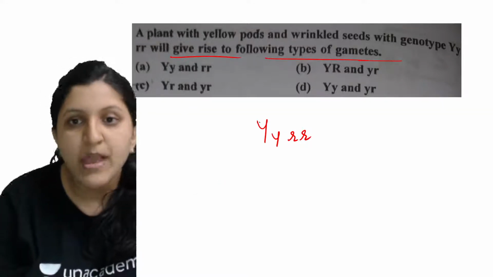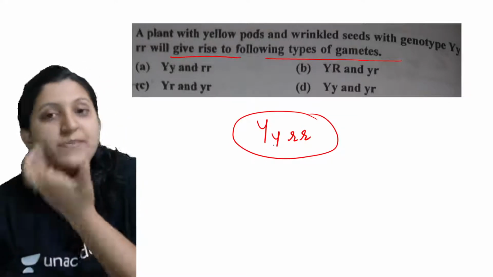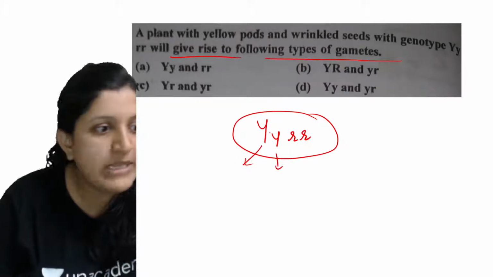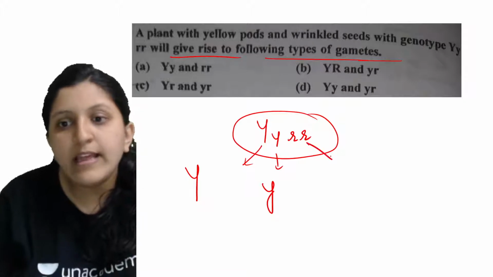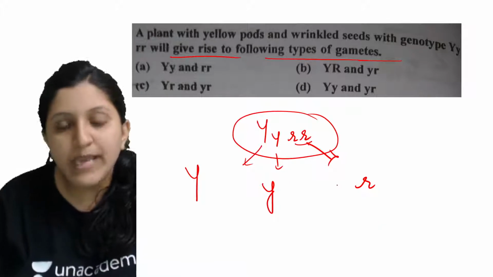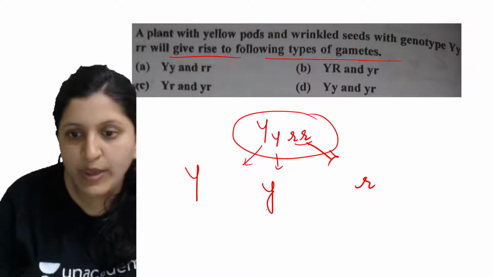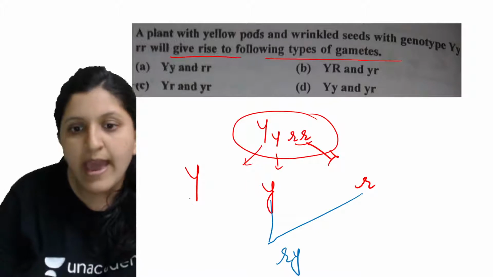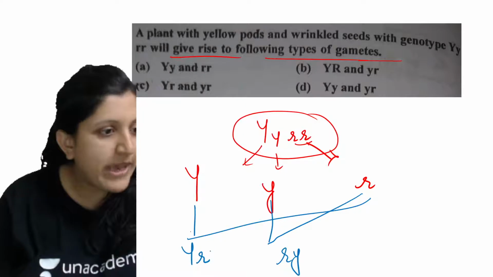So let's do this one. They have already given this genotype, so all we need to do is make a combination here. You can see here two of them are separate, like one is capital and one is small. So we will write this as Yy, and for the other one both of them are the same, so we'll be taking only one. So let's make a cross. You can see this being rY, and the other one being rY, or you can just write it as Yr like this.